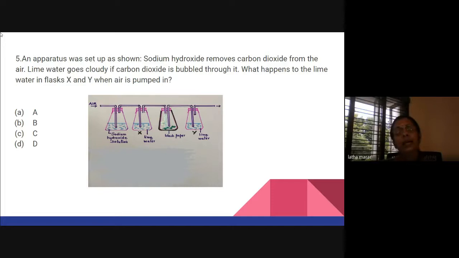So here you can actually make a question another way also, because the black paper is kept there. So you can frame a question as to why that black paper is kept there. That way we can make a question, but the options we have to think of and create. What will happen if the black paper is not kept there? You can give a question like that.